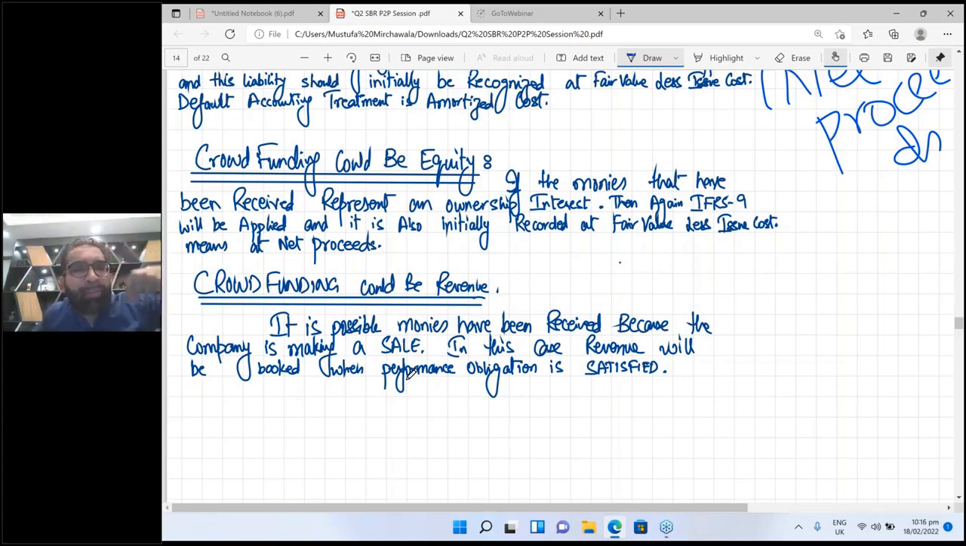So just think, you don't have to pay back anything, so there is no loan. You are not giving equity interest to them. So in this case, you are just selling them some of your own assets, and in future you are not going to see their faces. Just bye bye. So in that case, just book the revenue. It is possible monies have been received because the company is making a sale. In this case, revenue will be booked when the performance obligation is satisfied.